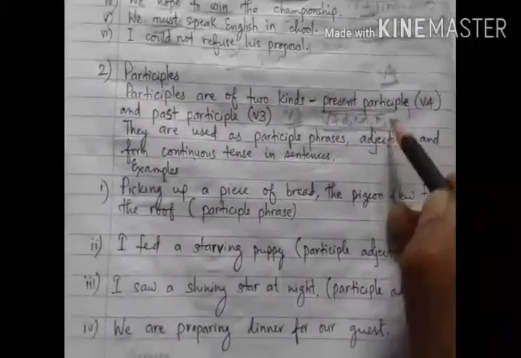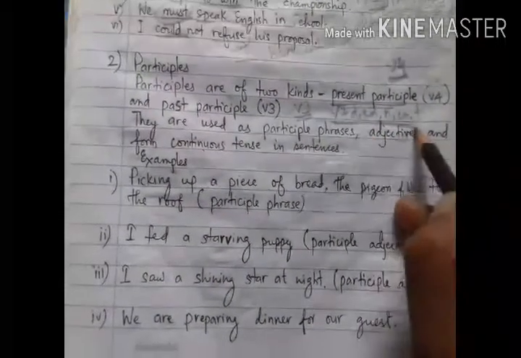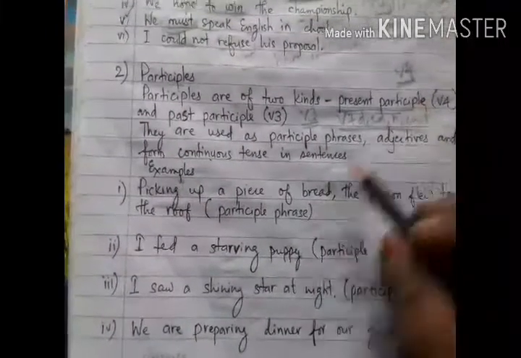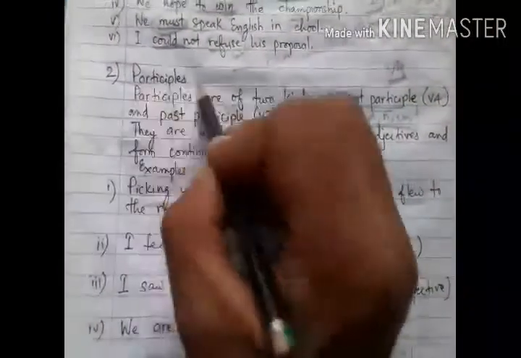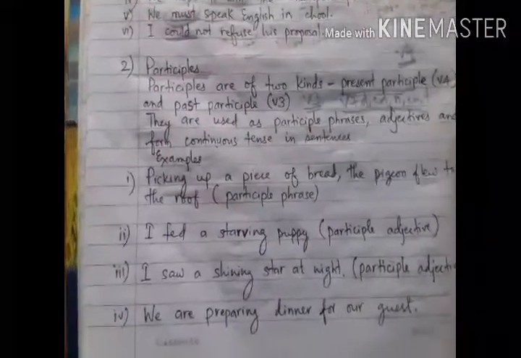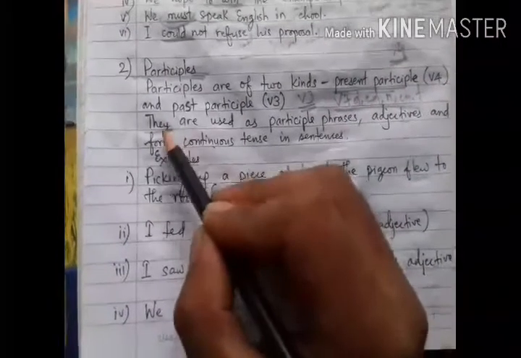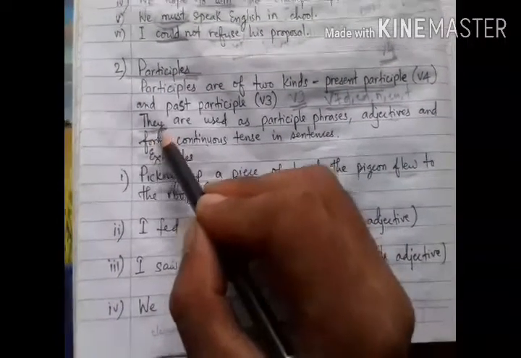So when these verbs are used as a part of a phrase, they are called participle phrases. Then these verbs are used as participles, that means a kind of non-finite verb. So see how participles are used in sentences.